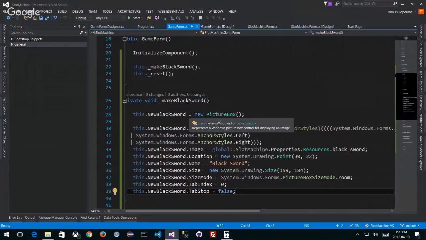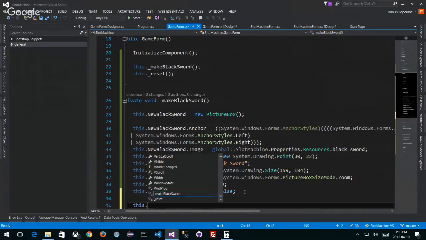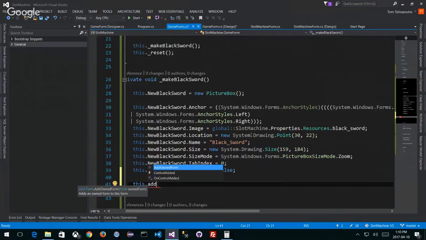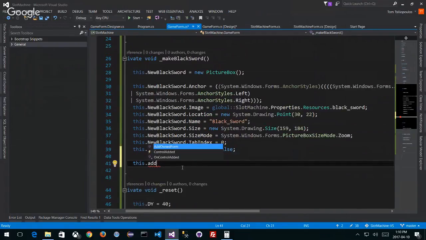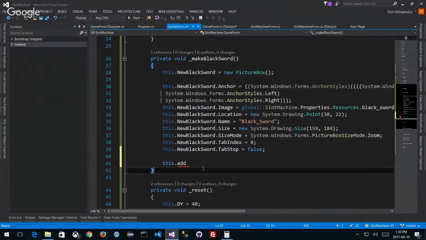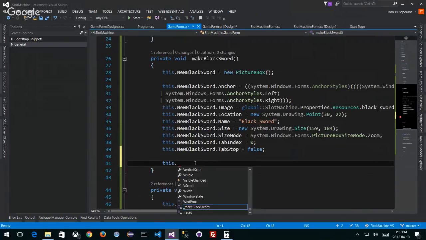How do I add that on? Remember, think about my form as a container. So I want to add this to the container of my form. I made it, I configured it, and now I want to add it. So I'm going to say this dot add. Now, can I add a control to the form programmatically? That's what I really want to do. Is there some kind of method that I can use?